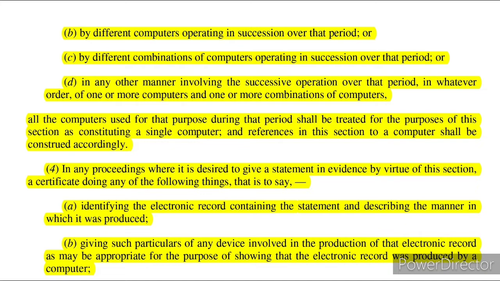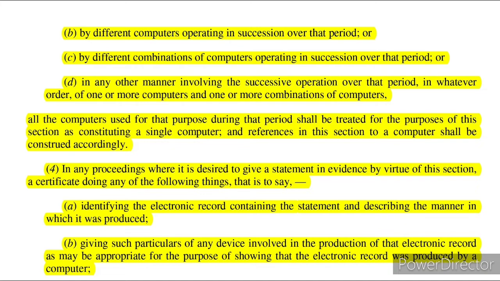What are the following things? They are identifying the electronic record containing the statement and describing the manner in which it was produced. So this person needs to give a certificate about it.